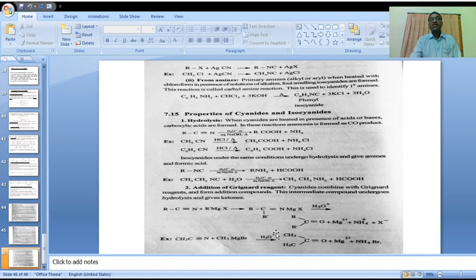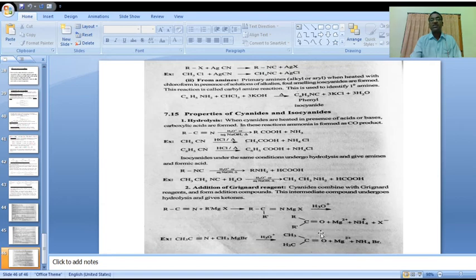This intermediate undergoes hydrolysis, acidic hydrolysis. The bond breaks and the carbon bonds with oxygen instead of nitrogen to give ketones.